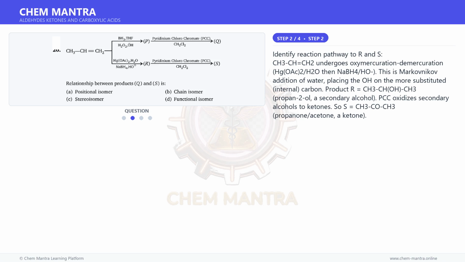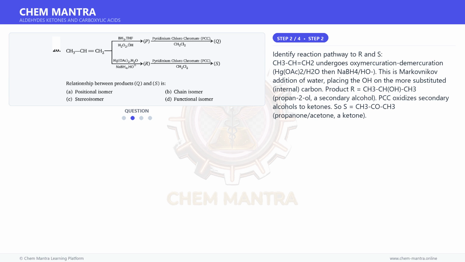Identify reaction pathway to R and S. CH3-CH=CH2 undergoes oxymercuration-demercuration, Hg(OAc)2 in H2O then NaBH4/HO-. This is Markovnikov addition of water, placing the OH on the more substituted internal carbon. Product R is CH3-CH(OH)-CH3, propan-2-ol, a secondary alcohol.